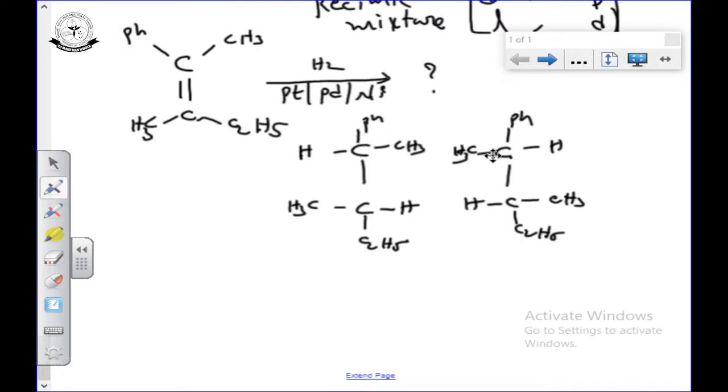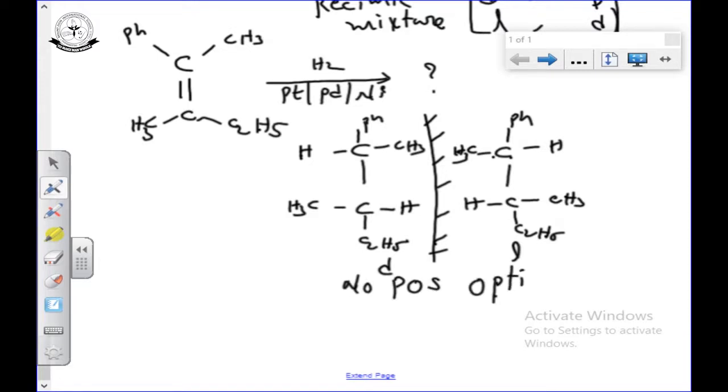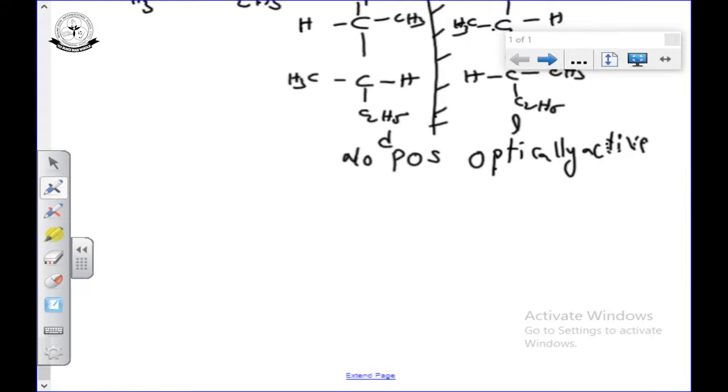Enantiomers. This is 50% D form and 50% L form. One is D, you can consider the other L. These two are also mirror images, non-superimposable, with no plane of symmetry, and the compound is optically active. So, no plane of symmetry and optically active, non-superimposable mirror images. Two isomers that are non-superimposable mirror images are called a pair of enantiomers.